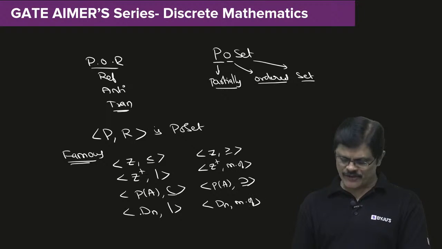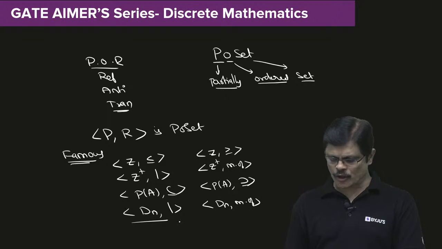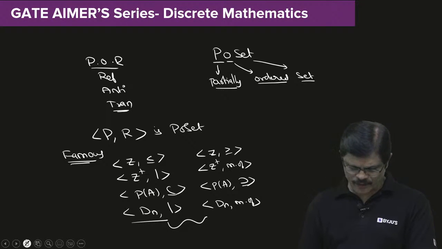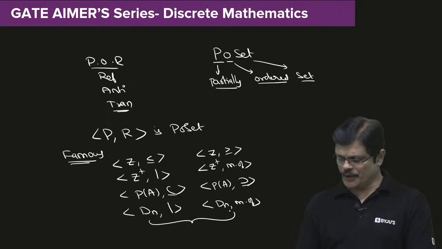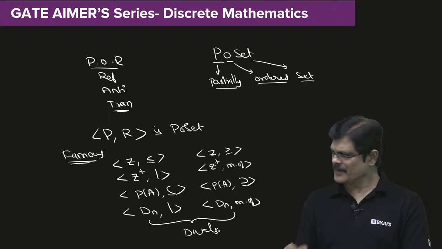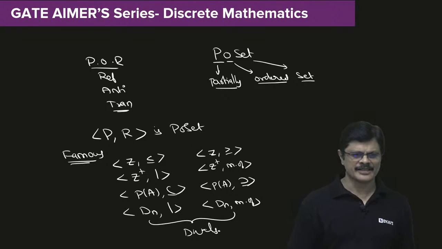All these are also posets. These are called duals of each other, my dear friends. Hope you understand.